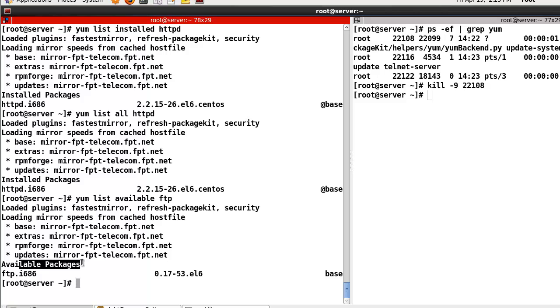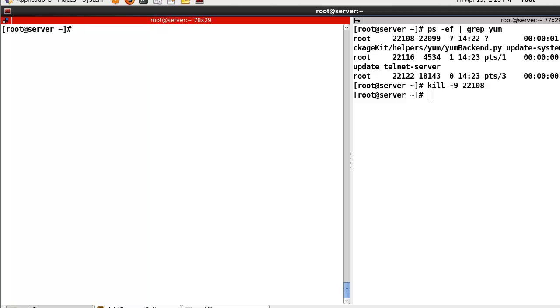So now it's the available package, only this one. So using this one, you can check whether the package is installed or not. What else is there? There is another package you want to install like this. And yum, what?